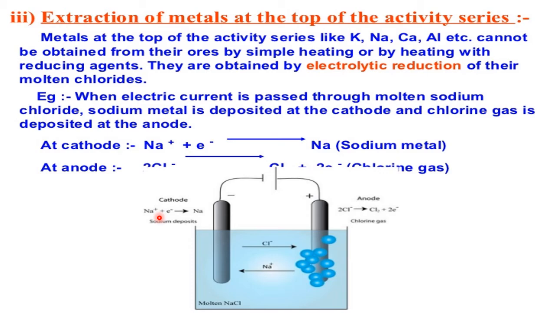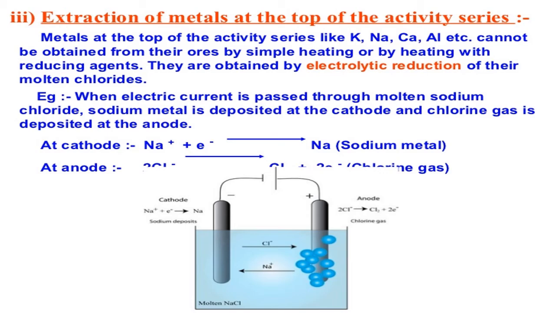So the number of electrons lost and the number of electrons gained are balanced, because ultimately matter is neither created nor destroyed, and energy is neither created nor destroyed. Matter and energy, or mass and energy, is maintained. This is the law of nature. Therefore, the number of electrons lost must be equal to the number of electrons gained. Thereby electronic balance takes place, with loss of electrons on one side and gain of electrons on the other, and sodium metal is formed. Where is it formed? Near the cathode.